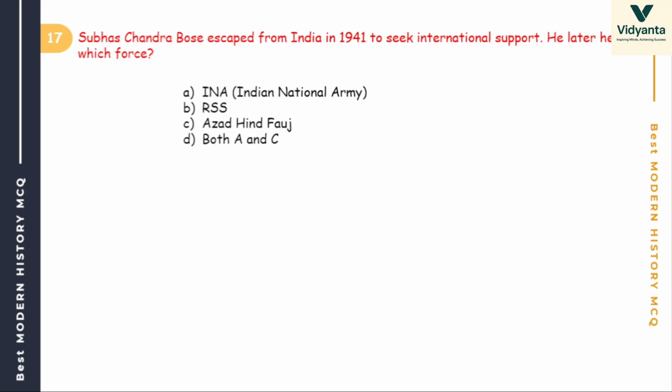Remember. Next. Subhash Chandra Bose escaped from India in 1941 to seek international support. Important. He later headed which forces? INA, Indian National Army, RSS, Azad Hind Fauj, or both A and C? Subhash Chandra Bose.